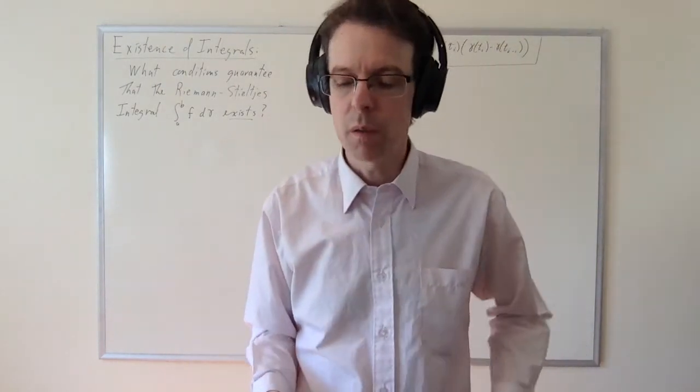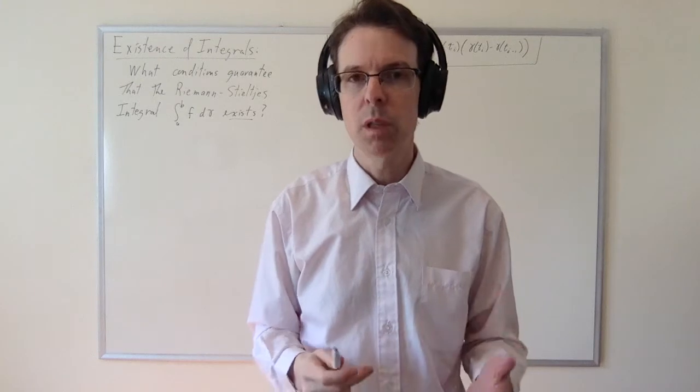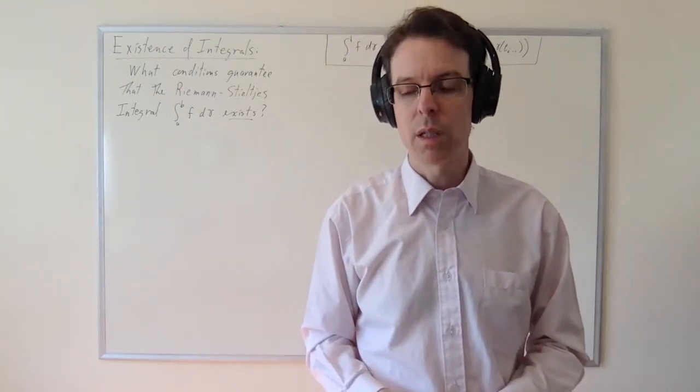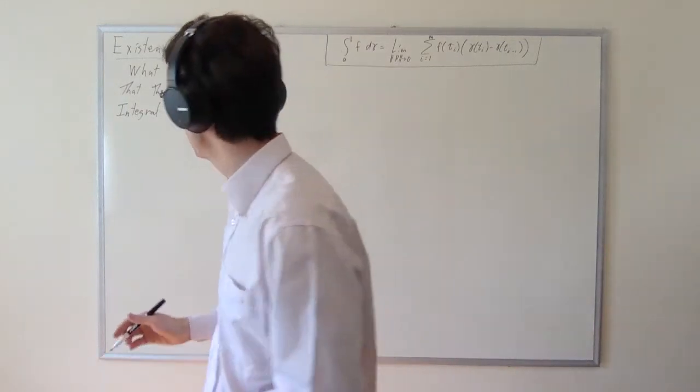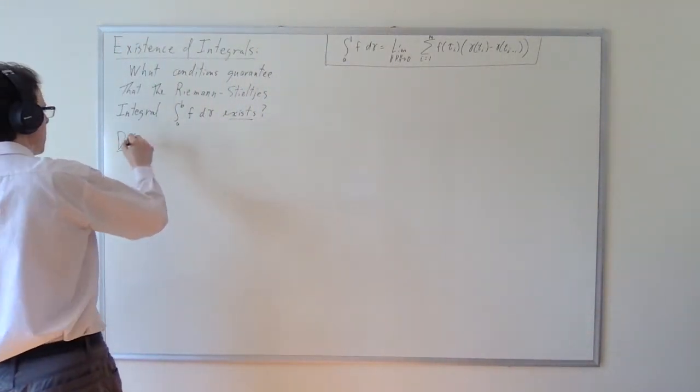Because it's a limit, it can fail to exist for some functions and for some curves gamma, and it can exist for others. And so we want to add some conditions, and we want to prove theorems that under certain conditions, this integral is guaranteed to exist. So the first condition that we have is a length condition on the path gamma.